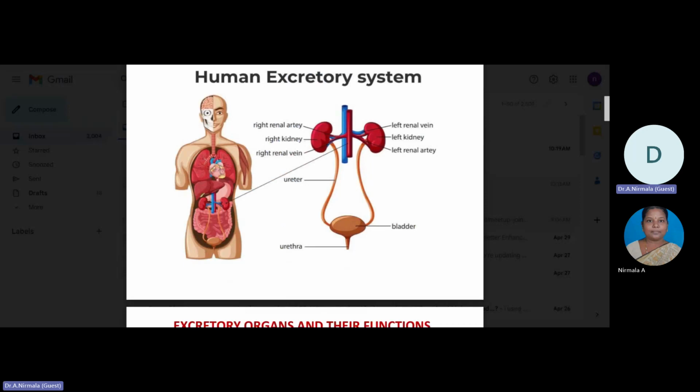And then this is the urethra. It emerges from the urinary bladder. Its role is to discharge the urine by micturition. It serves as a common channel for urine and sperm in males. Sphincter muscles protect the opening of the urethra.